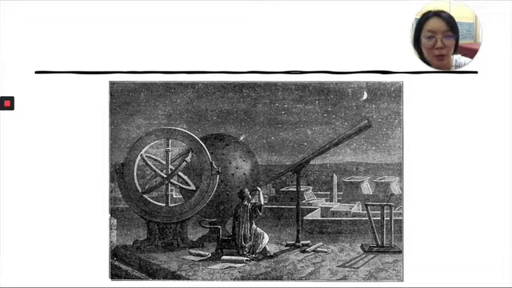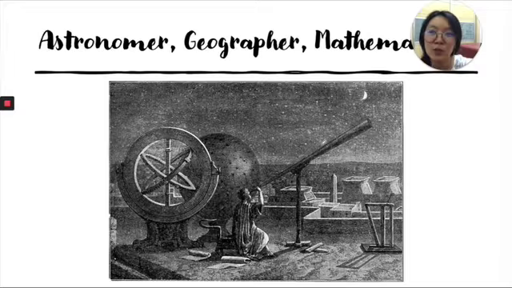And with the invention of his solar and lunar theories, and also with trigonometry, he was able to develop a reliable method to predict when a solar eclipse is going to happen. Amazing, right? So he was a very famous astronomer, geographer, and also mathematician.